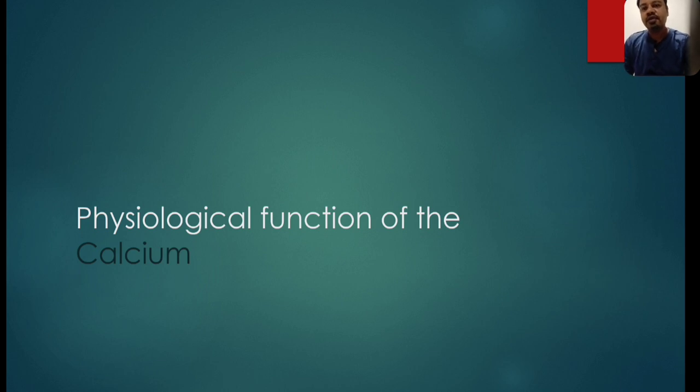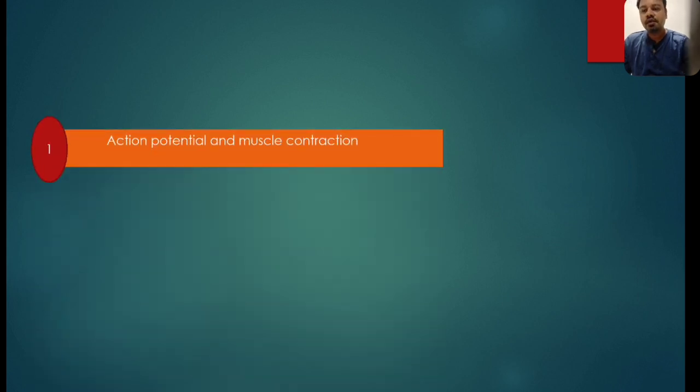Let's first briefly revise the physiological function of calcium in the body. As you have learned in physiology, calcium is very important for nerve and muscle function, for the generation of the action potential, and for muscle contraction.